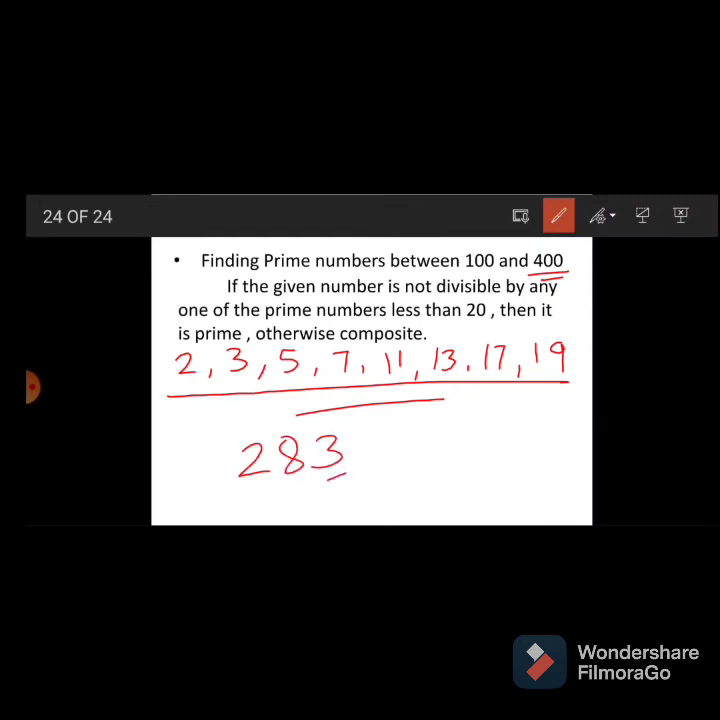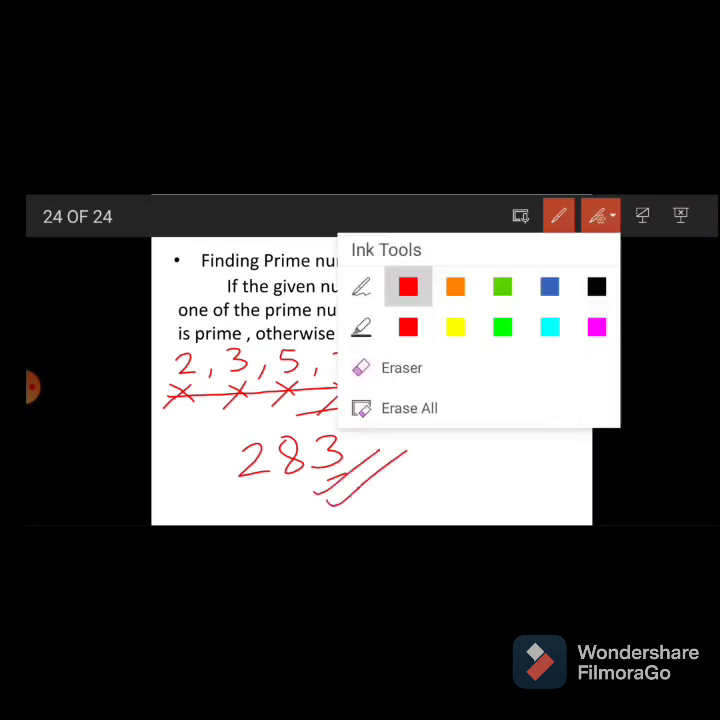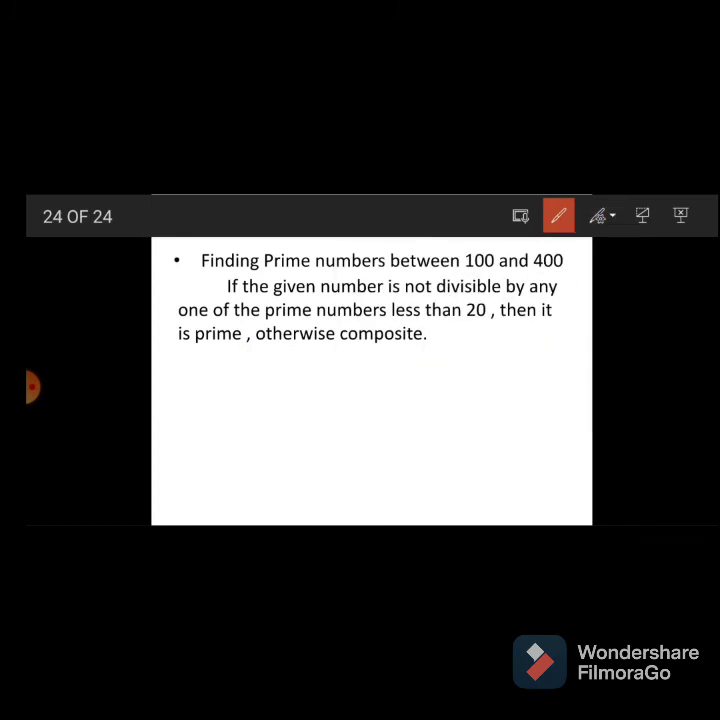3 at the ones place means it is not divisible by 2. 2 plus 8 plus 3 is 13, which means not divisible by 3. 3 at the ones place means not divisible by 5. 7, no. 11, no. 13, no. 17, no. 19, no. So 283 is a prime number. Then you check whether 295 is a prime number or not, and send it in the comment section.